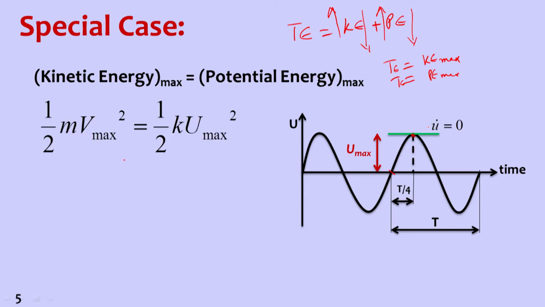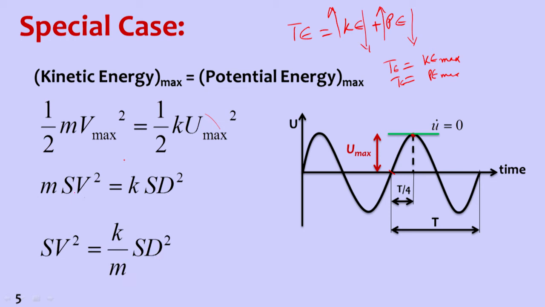Now if we apply that here, half mv square is the maximum kinetic energy, that is V max. The potential energy is half k u square, so u max, the displacement. Then if we substitute the spectral values, mass times spectral velocity square is equal to stiffness multiplied by spectral displacement square. So from this we can conclude spectral velocity square is equal to k by m into spectral displacement square. If we take out the spectral velocity only, then we get spectral velocity is equal to under root k by m, so that is omega, times spectral displacement.